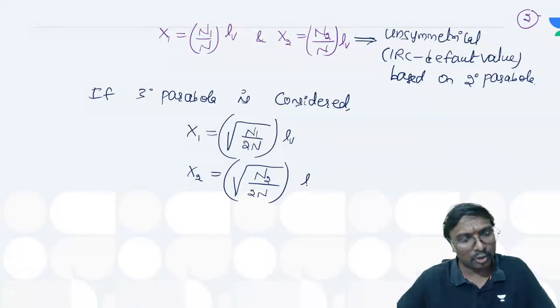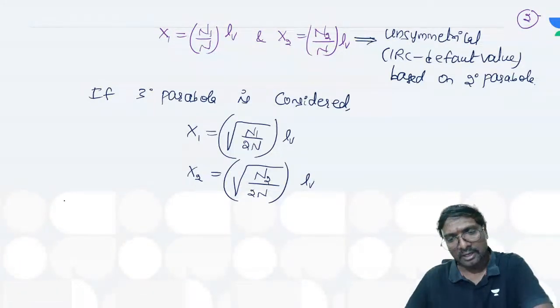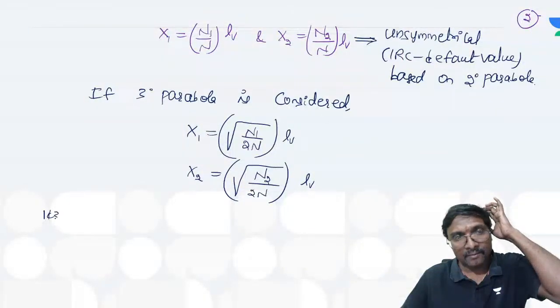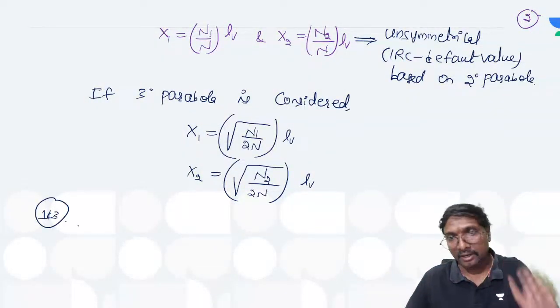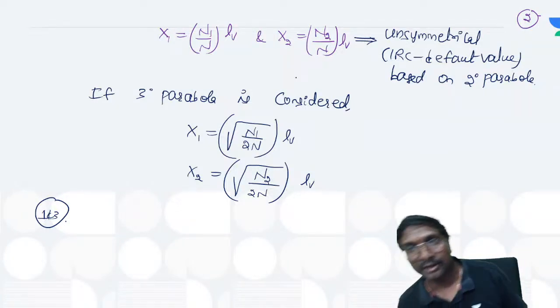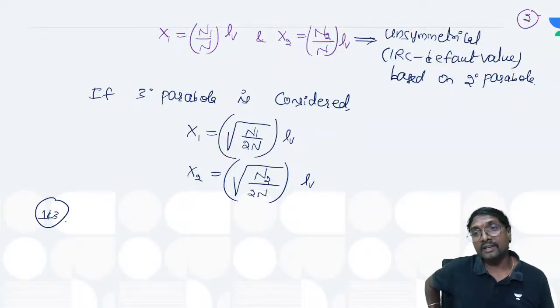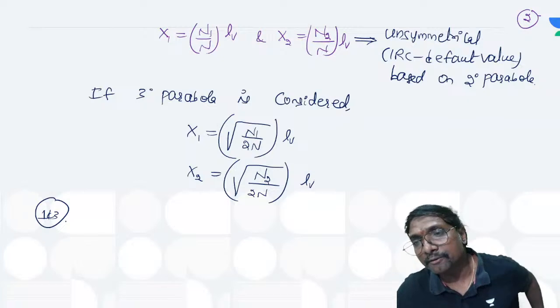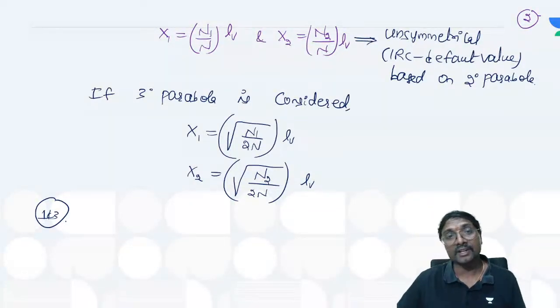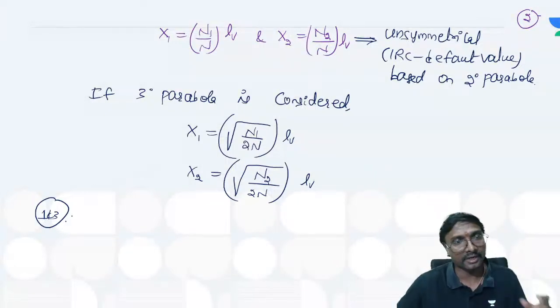But which one do we have to use by default? We have to use the first one, based on the square parabola only. By default you have to use it, because we have to follow the IRC conditions. Only if specific conditions are mentioned that a cubic parabola is used, then we have to use this one, right?